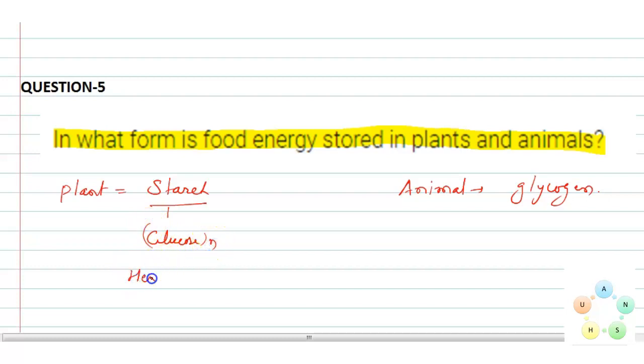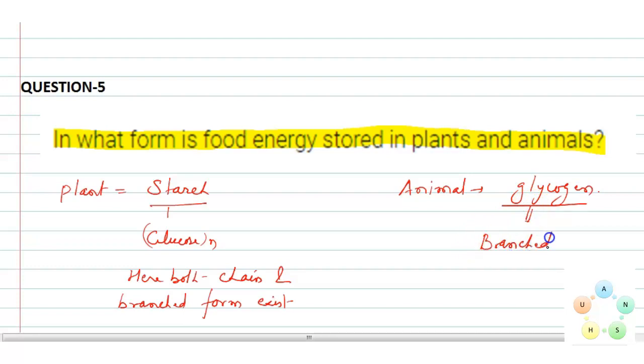Here both chain and branched forms exist, whereas in case of animals, where the storage carbohydrate is glycogen, glycogen is always in the form of a branched chain.